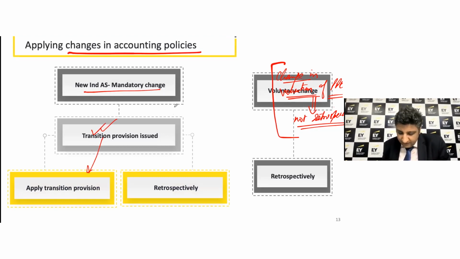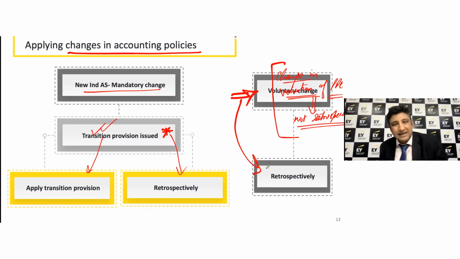Rarely there would be no transition provisions issued, then you obviously have no choice but to go retrospective. So is the case with the voluntary changes also. You have to make these on a retrospective basis, with one exception. We look at the change in the valuation method for the property, plant, equipment, and intangible assets, right?